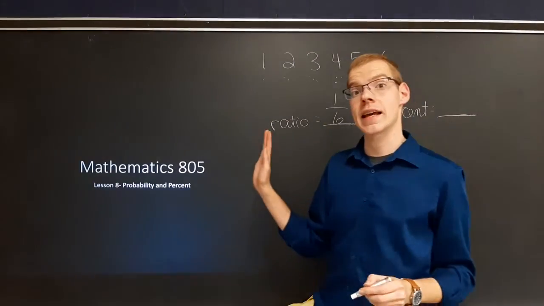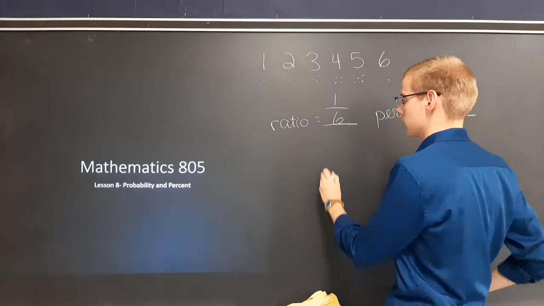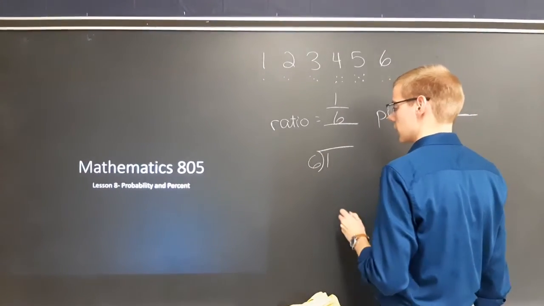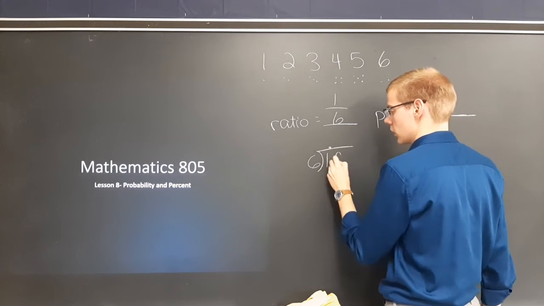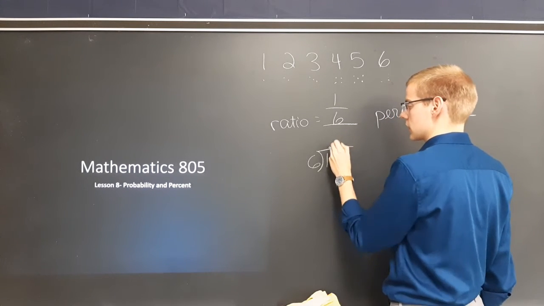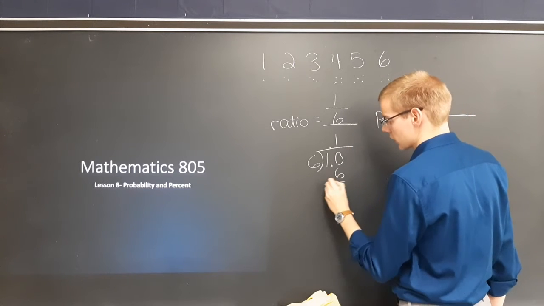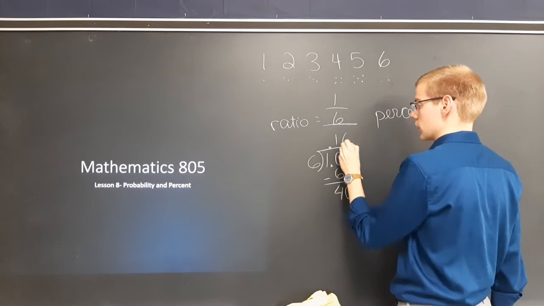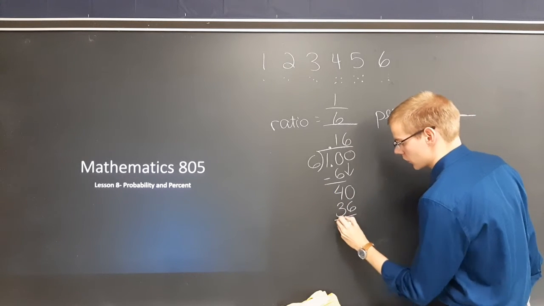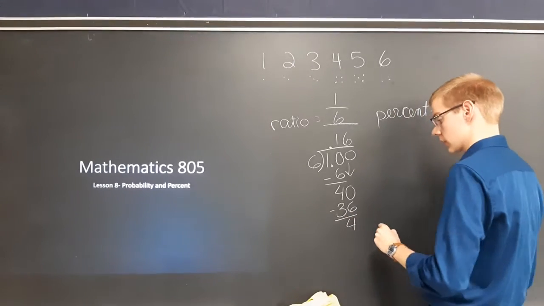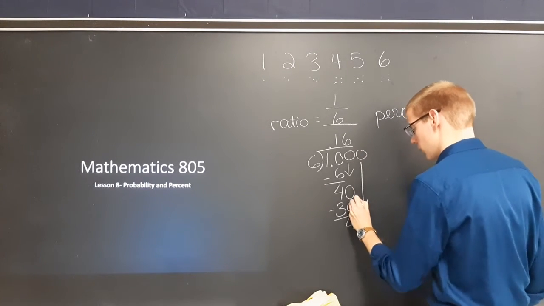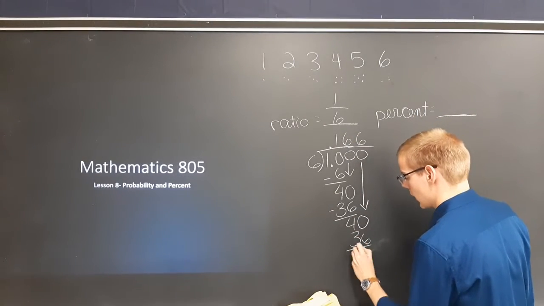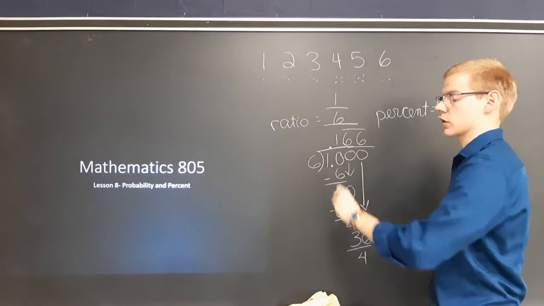Now, how do we get the percent out of a fraction? Divide. Top number on the inside, 6 on the outside, bottom number on the outside. Decimal goes there, annex zeros, 6 goes into 10 once, and that'd be 6 and 4 left over. Annex a 0, 6 goes into 40 6 times, 6 times 6 is 36, subtract, 40 minus 36 is 4, annex another 0, and you have 40 again, 36, and 4, and it keeps going.